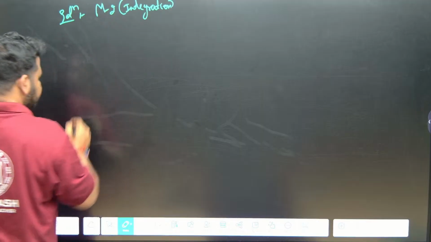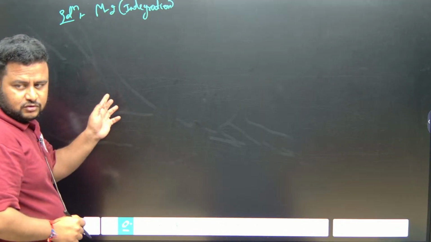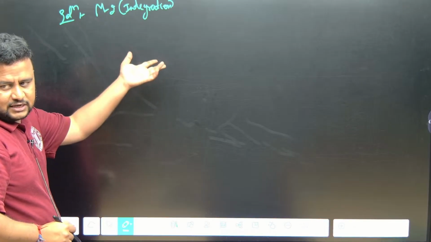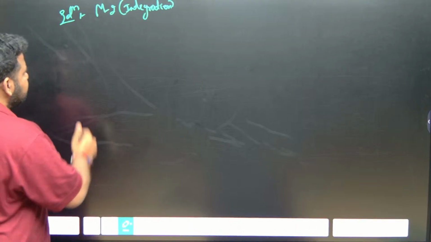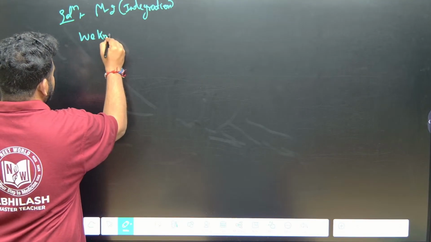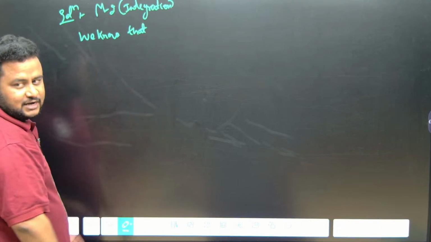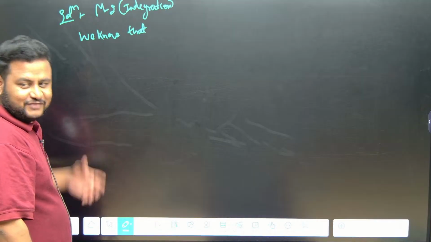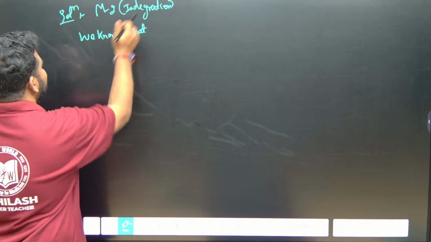Okay. So we know that (1 + x)^n is equal to some value, correct, an expansion. Instead of writing LHS to RHS, I will write RHS to LHS. So that will become equal to what? That is nothing but, we know that. We have to write "we know that" everywhere. In the examination, the most common term in the IPE exam will be "we know that". Even if you don't know, you have to write "we know that".